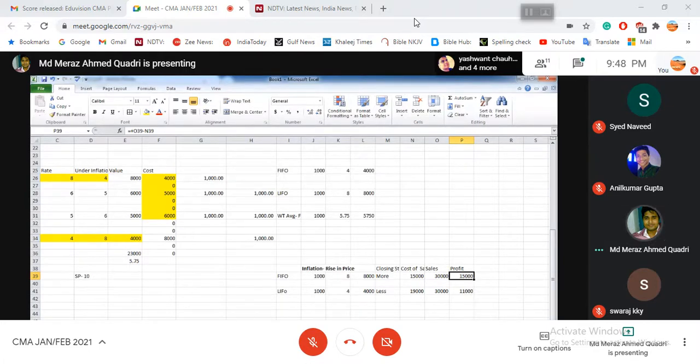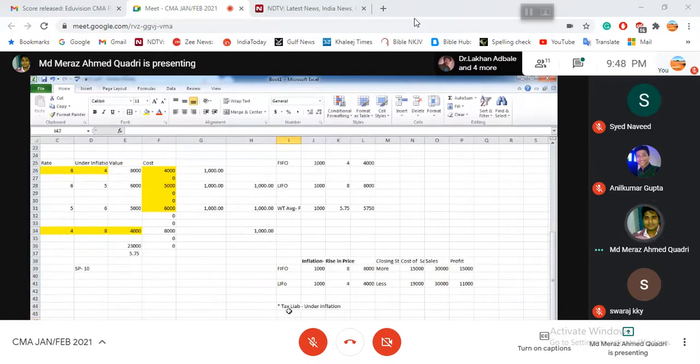But if I want to save tax, in the exam they ask this type of typical question. If you have a tax liability under inflation, which method will you follow? You want to save your tax. So what is the best option for you?